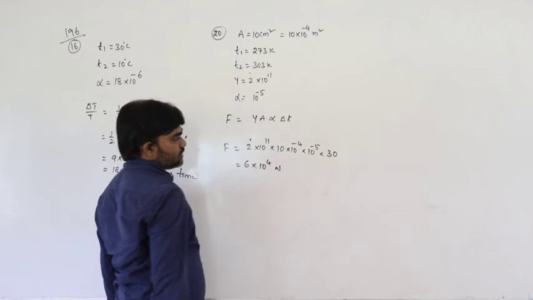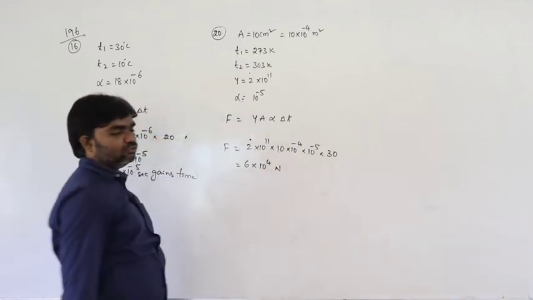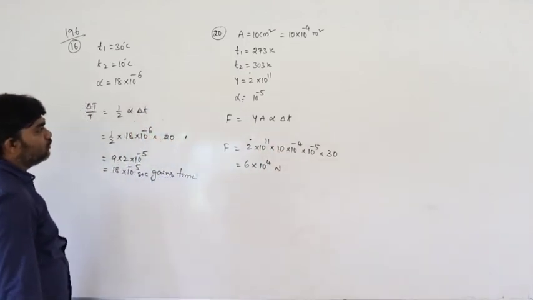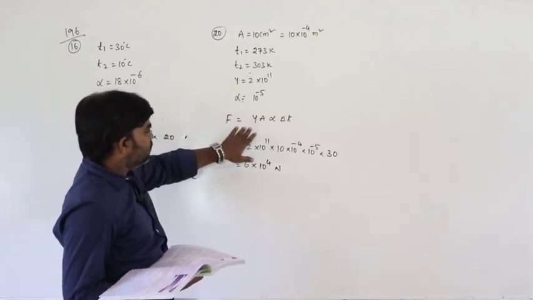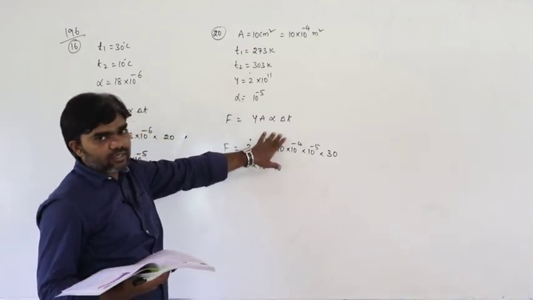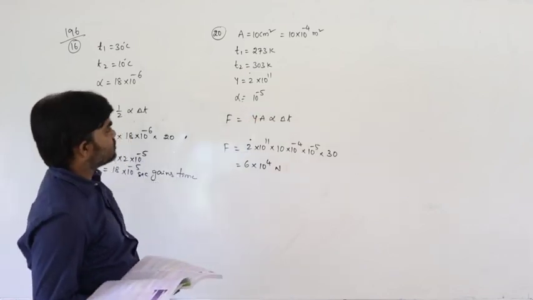Then minus 4, minus 5, minus 9: 13 minus 9 is 4. So 6 into 10 to the power of 4 newtons, this option. This is the way to do the problem. It is direct substitution. We know the formula F is equal to Y A alpha delta T, then it is a direct substitution.